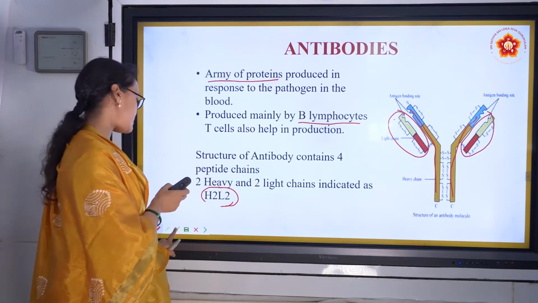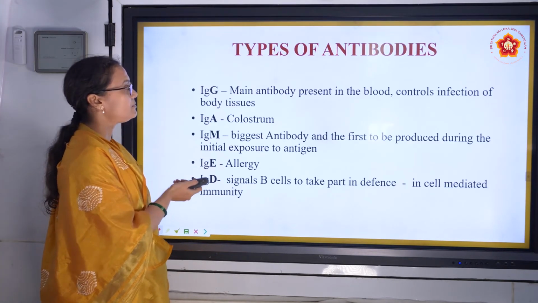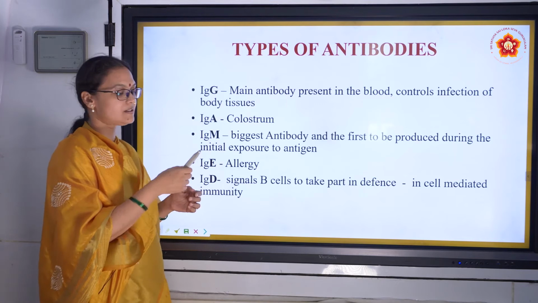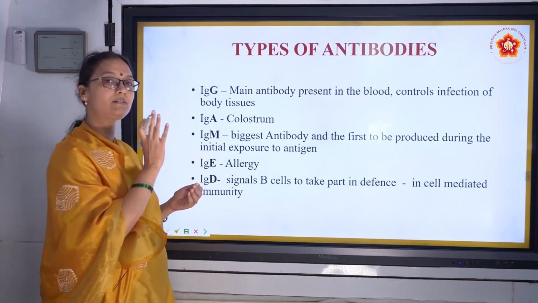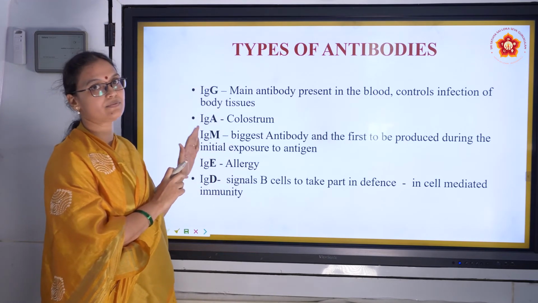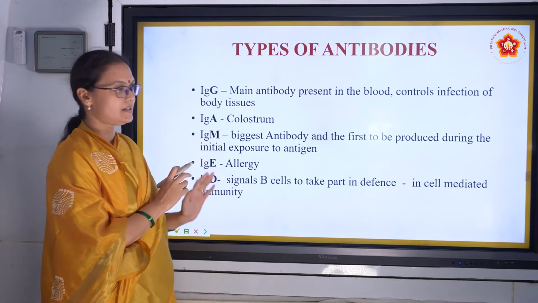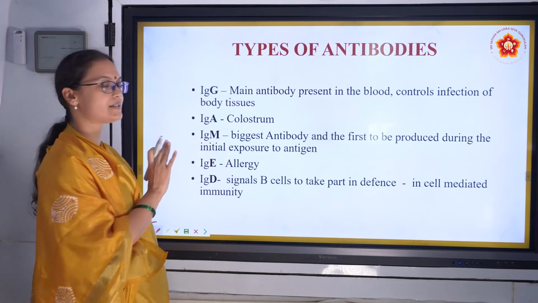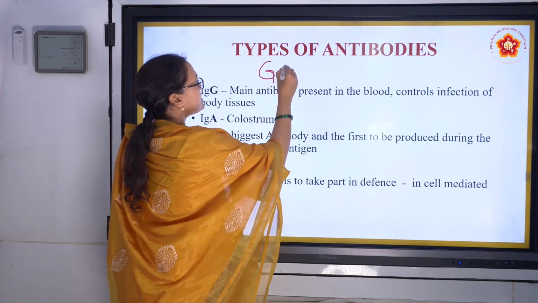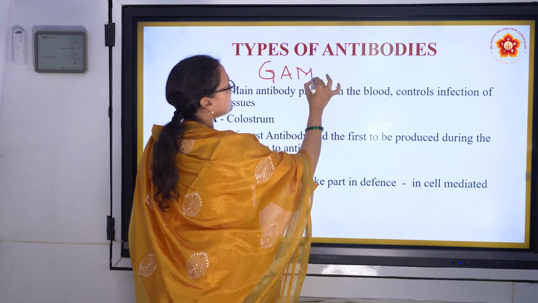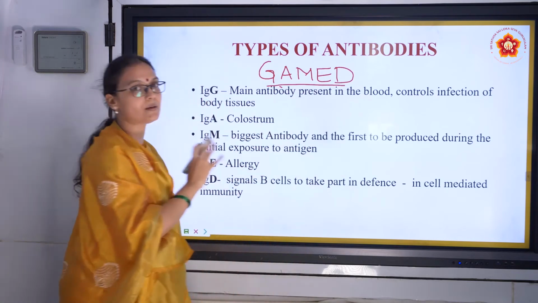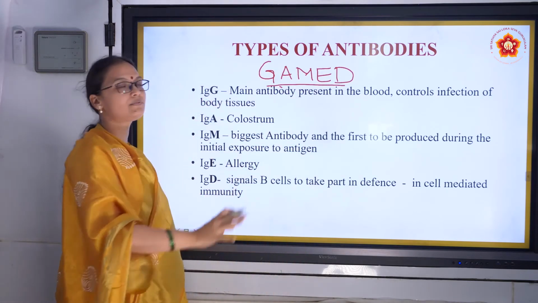And then we have the classification of antibodies also. This particular slide is very, very important. It is very important from the NEET point of view also. There are a lot of questions on these types of antibodies in both 12th and NEET. So there's one tip to remember the types of antibodies. There are 5 types of antibodies, and the abbreviation is GAMED. If you remember this, you can remember all the types of antibodies.